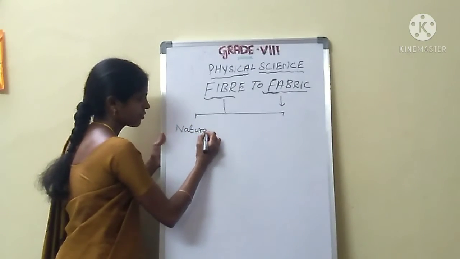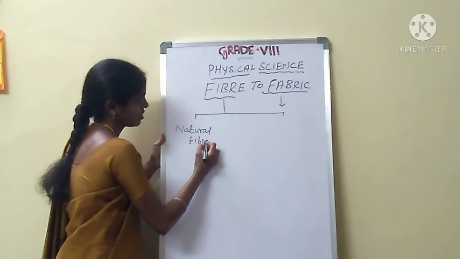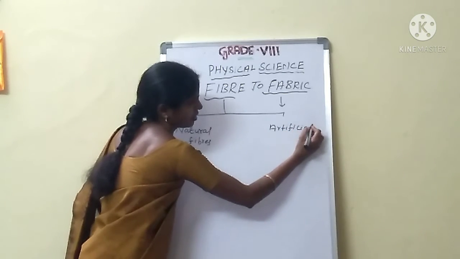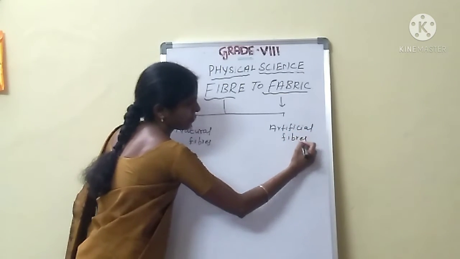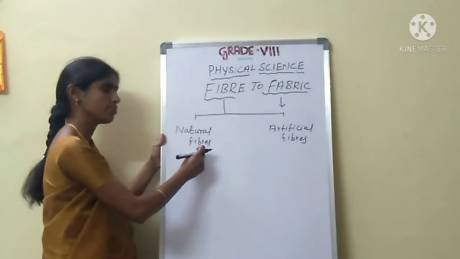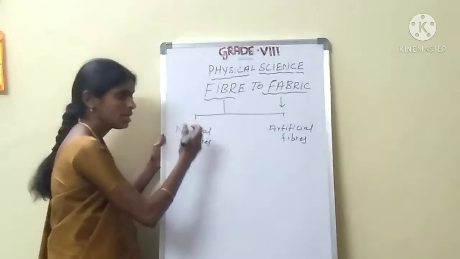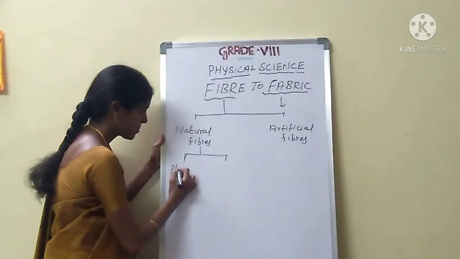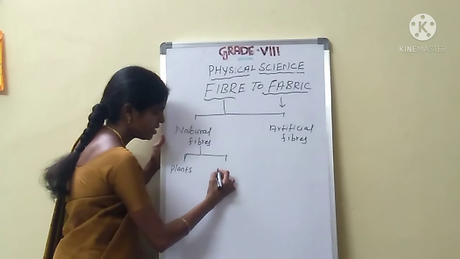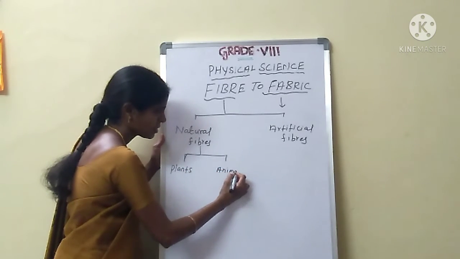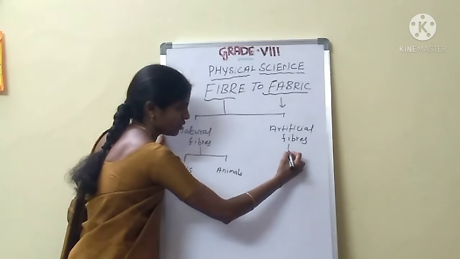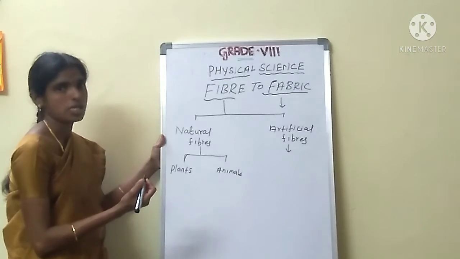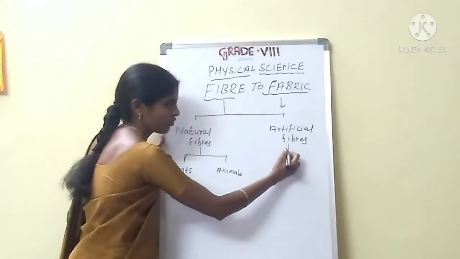Natural fibers and artificial fibers. Natural fibers are obtained from natural resources. What are the natural resources? Plants and animals. Artificial fibers, or synthetic fibers, are also the same.